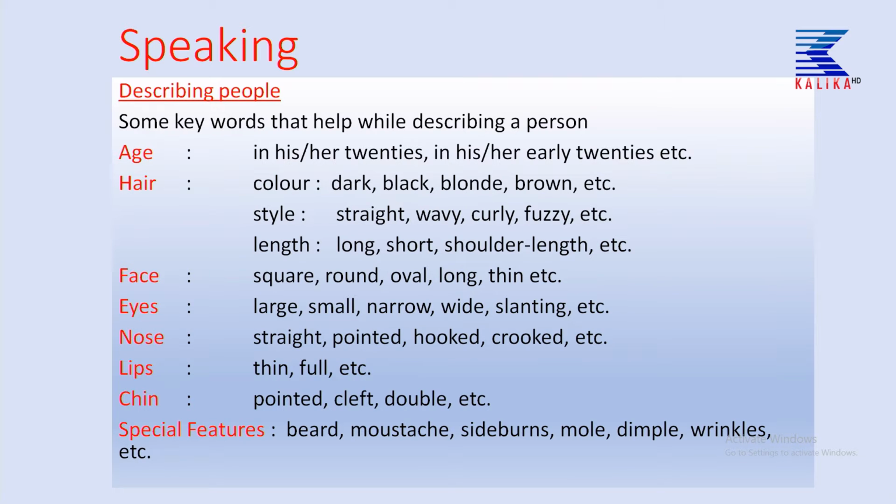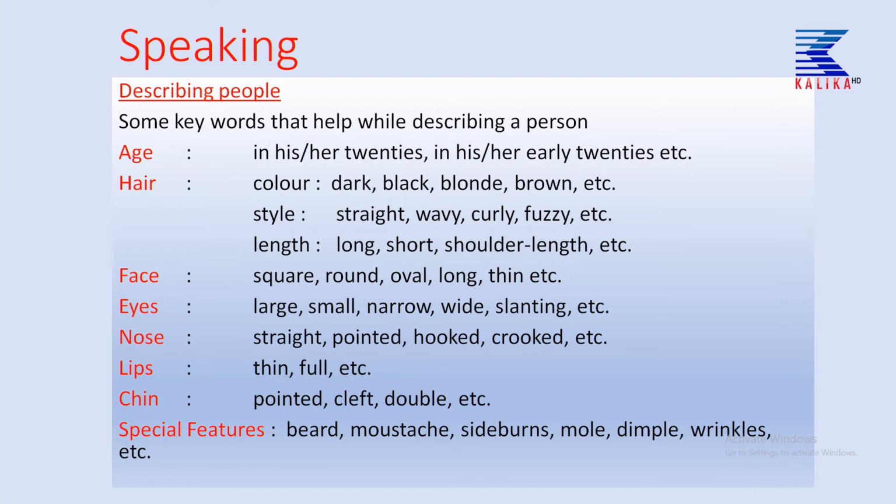You have to use age, hair, face, eyes, nose, lips, chin, and special features, children. Like in age, we can use "in his or her 20s." "In her 20s" means from 20 to 29, and "early 20s" means 20, 21, 22, children. So, this is the age.